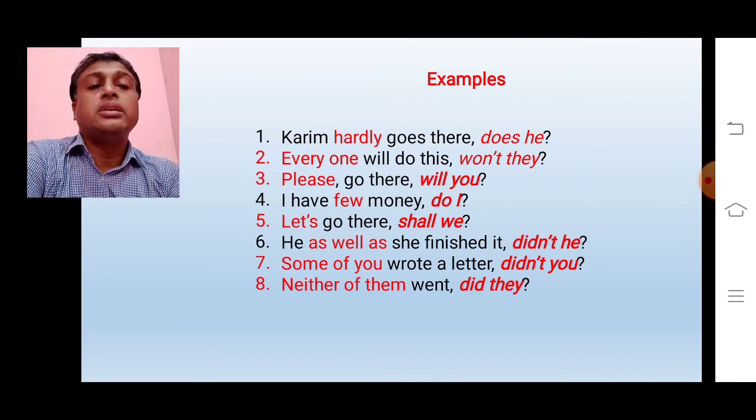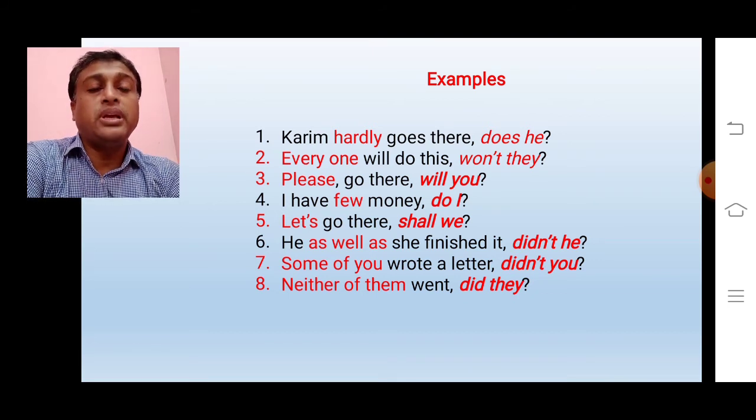Please go there. This is an example of imperative sentence because this sentence has started with please. We know if an imperative sentence starts with please, we have to write will you or won't you. I have few money.